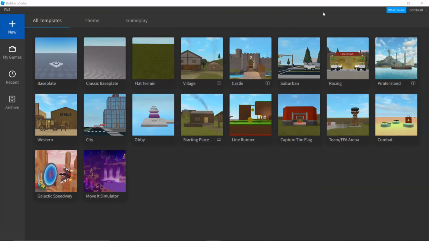Which one do you want to start your lesson with? Is city good? Should we go with city? If okay, I'll go with city. Else, I'm going to make a call between one of the two maps which will be selected. So I guess city is something we can start working with.